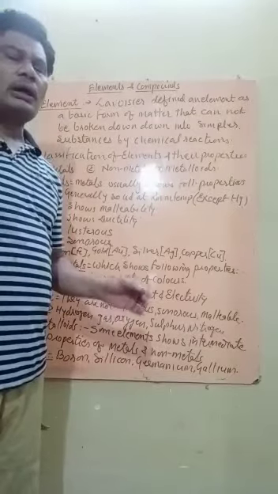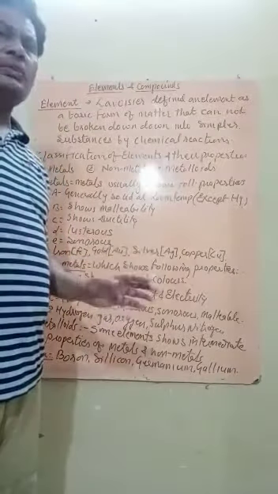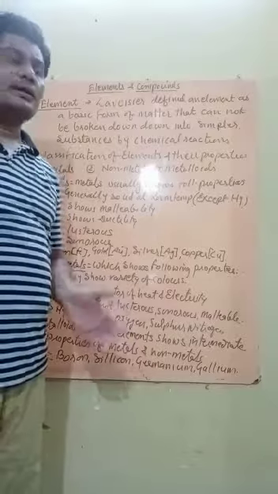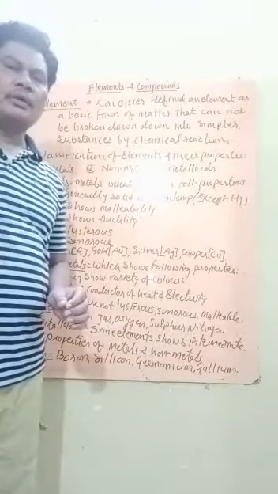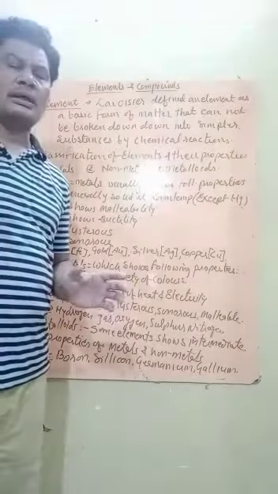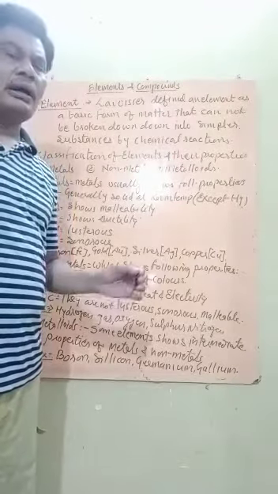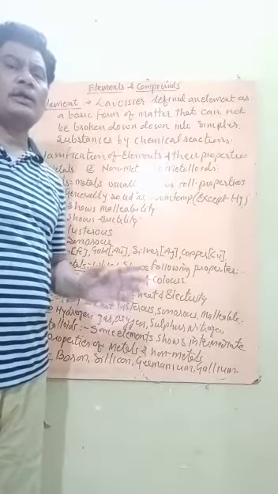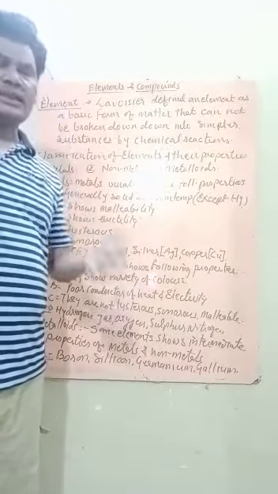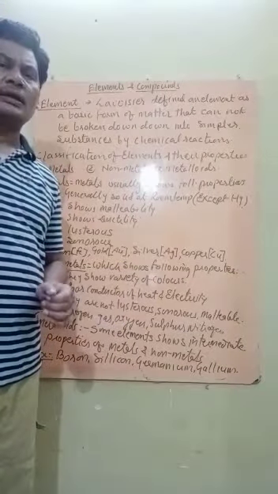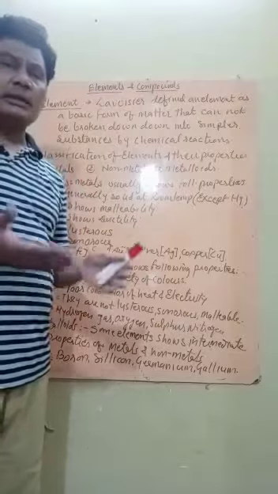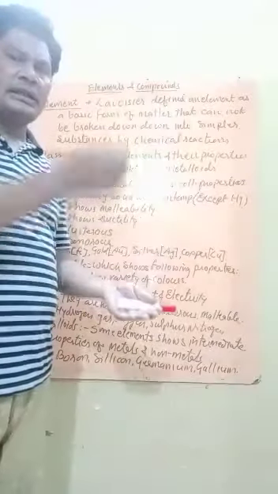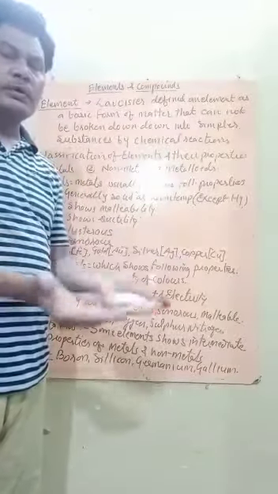Okay, what are the elements which are classified as metals? Some properties are: generally, metals are solid in nature, except mercury, which is found in liquid form, but all other metals are solid at room temperature. Like silver, gold, iron, they are solid. Metals are malleable. Malleable means they can be converted into thin sheets when hammered.